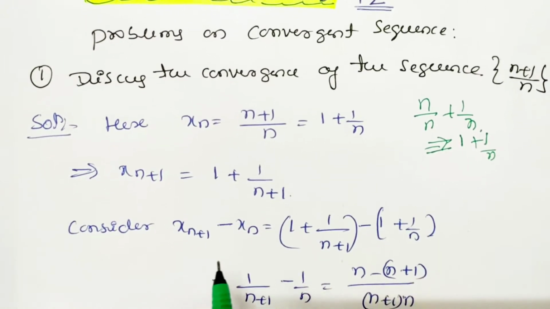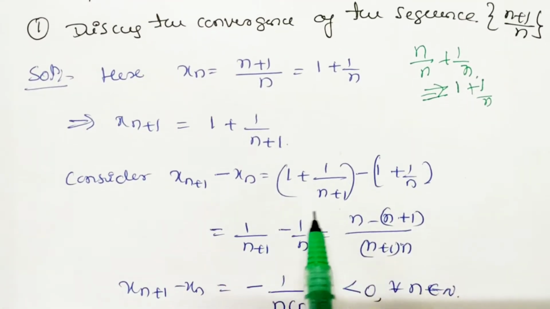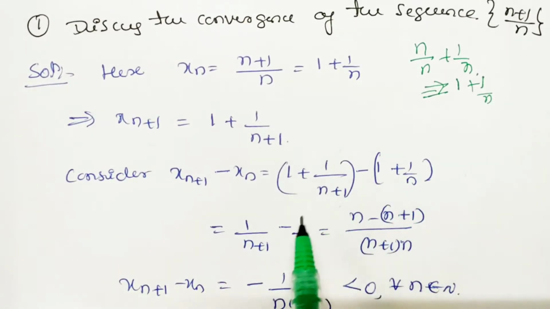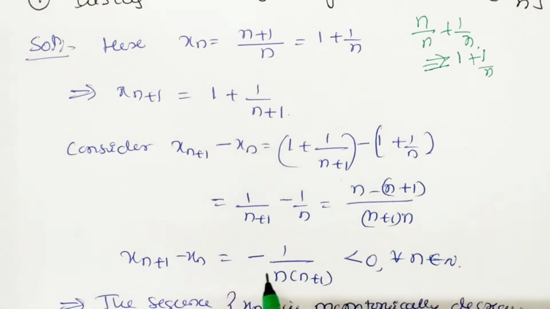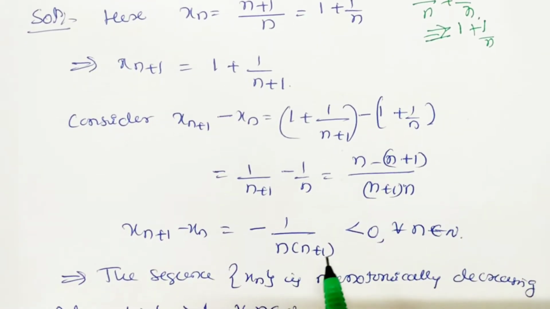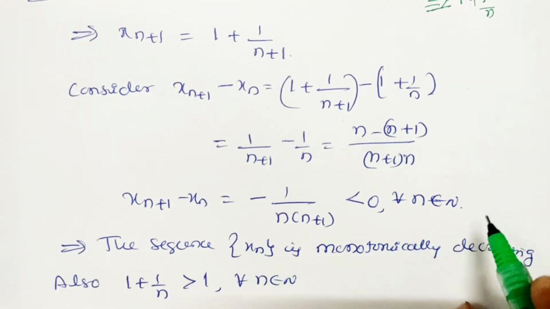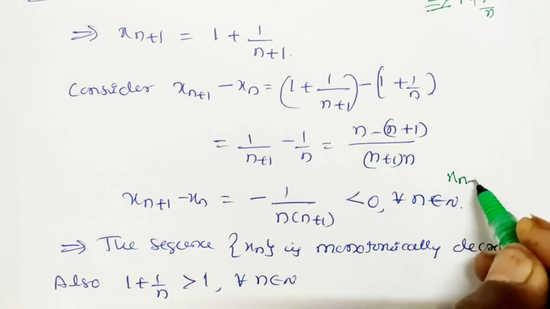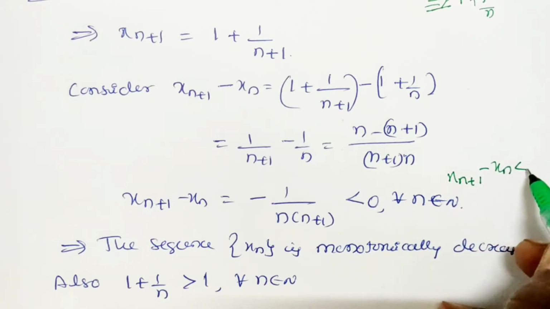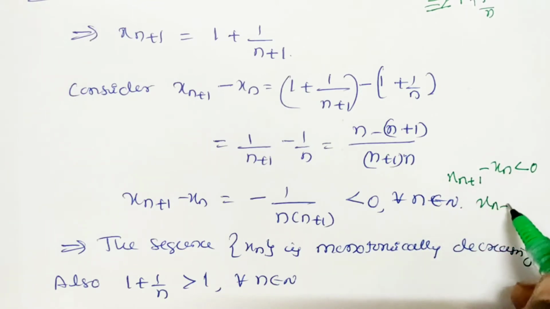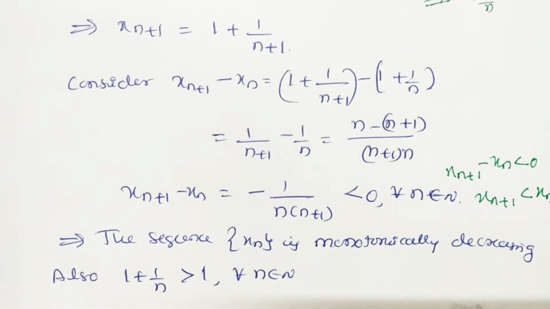Now find the difference of these two. You take LCM and the 1 gets cancelled. 1 by n plus 1 minus 1 by n is nothing but minus 1 by n into n plus 1, which is less than 0. This implies xn plus 1 minus xn is less than 0, means xn plus 1 is less than xn. So the sequence is monotonically decreasing.